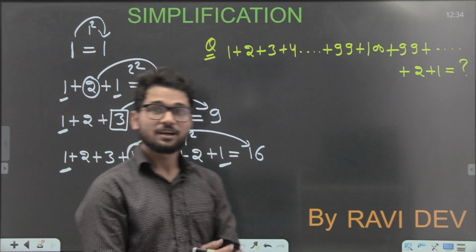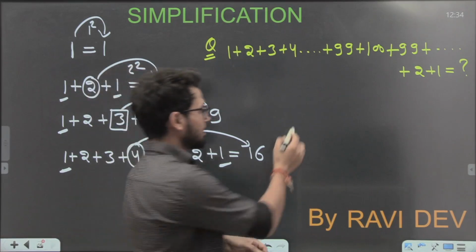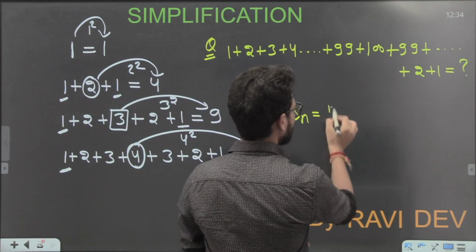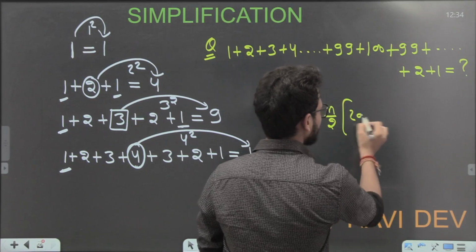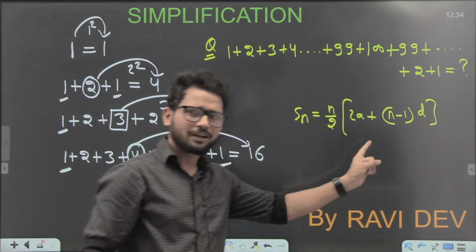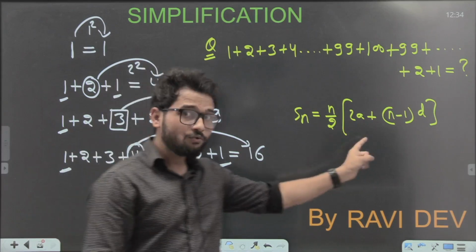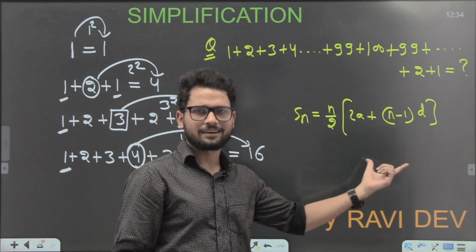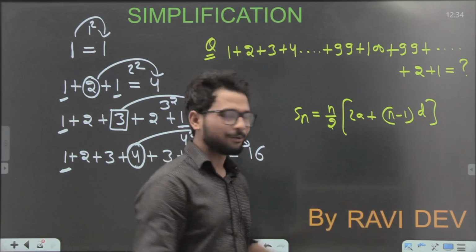Arithmetic progression means when you have a formula Sn is equal to n by 2 into 2a plus (n minus 1) into d. I will tell you how we can do it in a simpler way. Don't use this formula here because I don't need that. Let me tell you, guys.